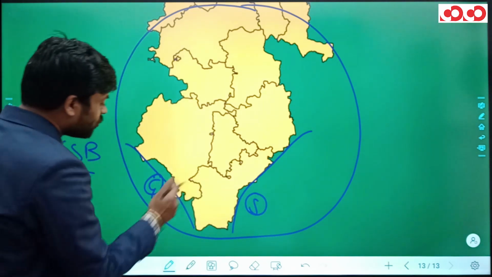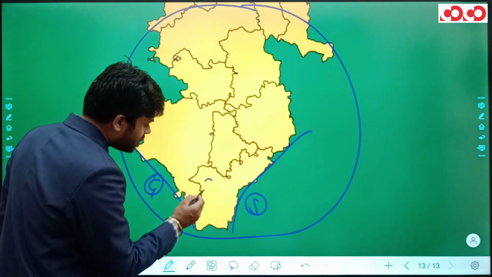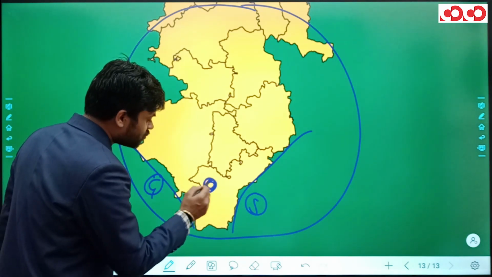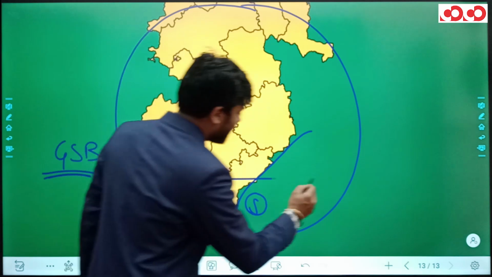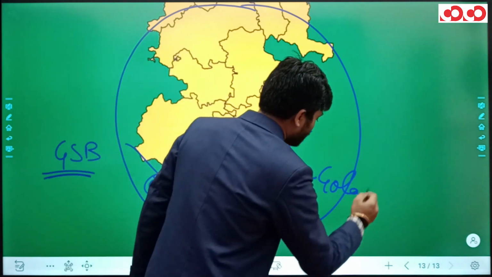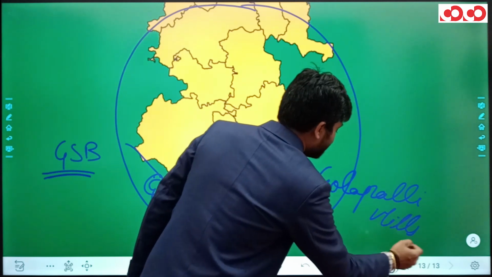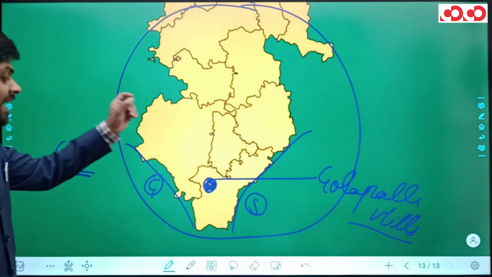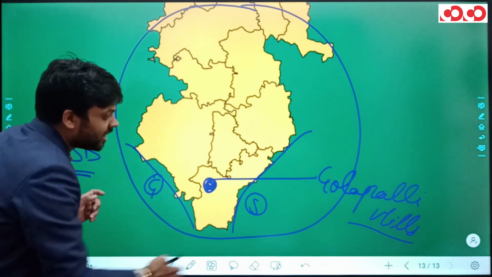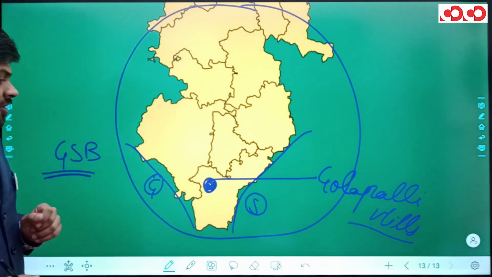And in this Godavari Shabri Basin, predominantly in the Sukma district of Chhattisgarh, we have this Golapalli Hills. So this Golapalli Hills is actually situated in the Dandakaranya Plateau of Chhattisgarh.